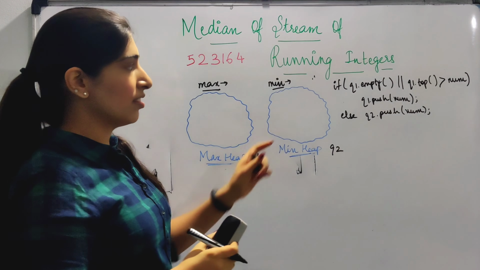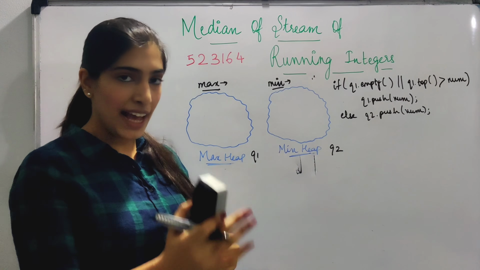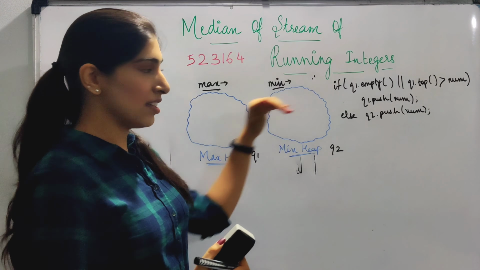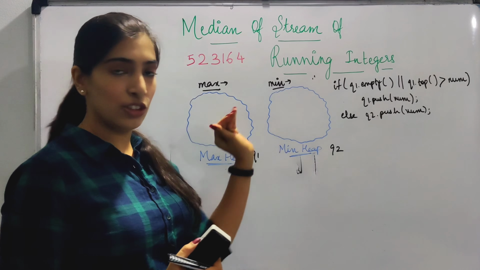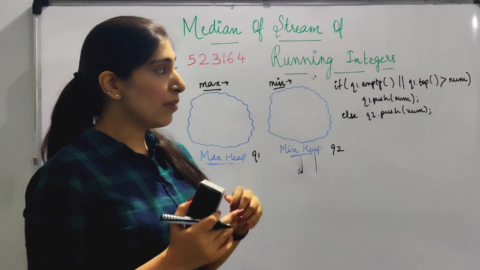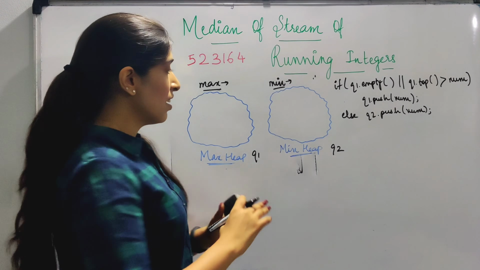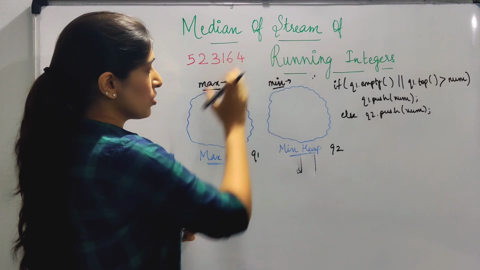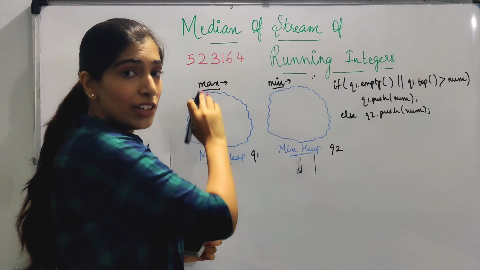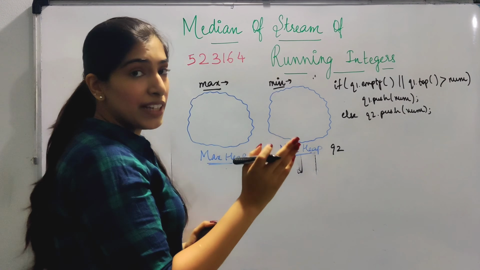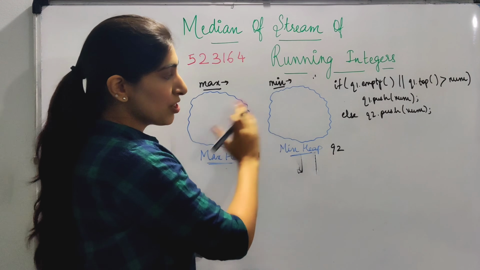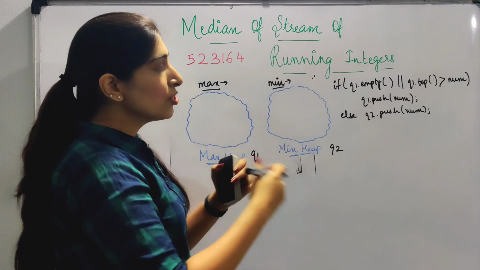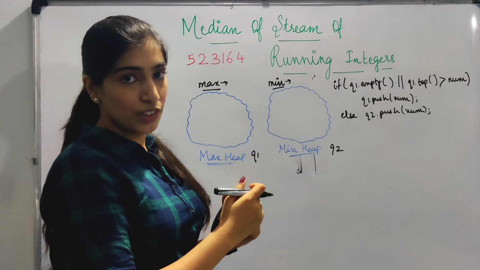So this thing is done, that we will be pushing the number as it comes either into the max heap or the min heap, that is priority queue 1 or 2. But now after pushing the numbers, the difference between the sizes can be there. It is possible that I pushed the second value also to over here only, but that is wrong, right? We should have pushed one value to both of them. So now we are going to adjust the sizes of the two queues.